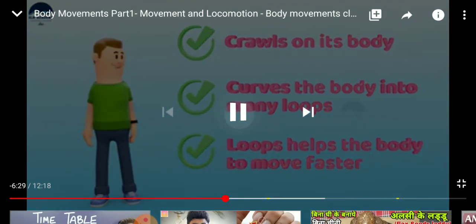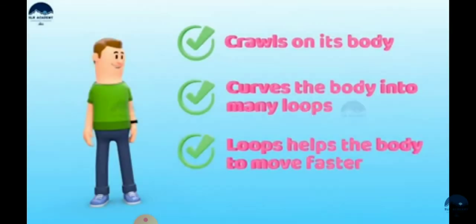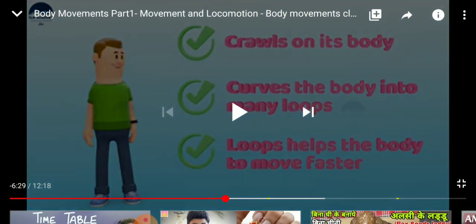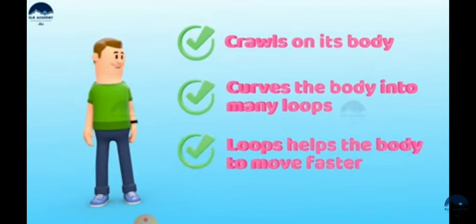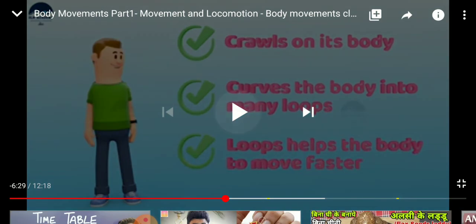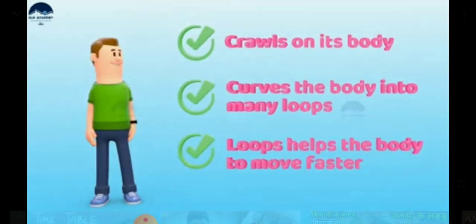Okay, so again I am telling you about how snakes move. First of all, you know that snakes are vertebrates. Why? Because they have a flexible backbone. Okay, and the muscles interconnect the backbone, ribs and skin, and they have rectangular scales that line the underside of their body. And the long body of snakes makes many loops, and each loop gives it a push by pressing against the ground. So what are the features of snakes? Crawl on its body, curves the body into many loops, and loops help the body to move faster. So this was regarding snake.